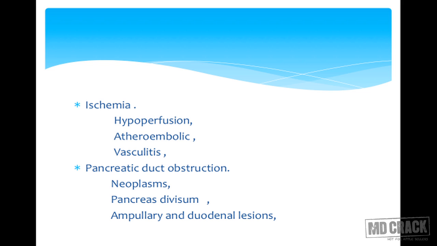We have got ischemia, which may be due to hypoperfusion, say following a severe septic shock, or other embolic conditions which may cause various types of hypoperfusion, or we may get vasculitis which may be autoimmune in nature. Pancreatic duct obstruction may be because of various neoplasms or pancreas divisum or ampullary and duodenal lesions. These all conditions may lead to acute pancreatitis.